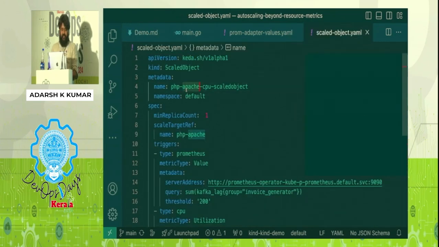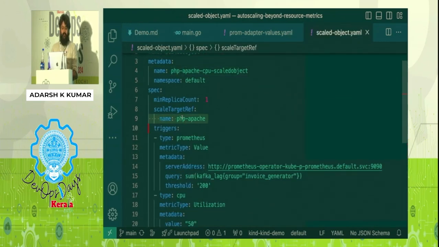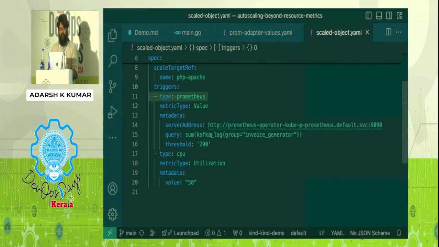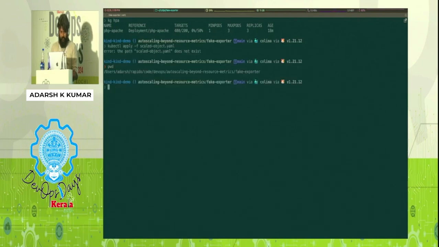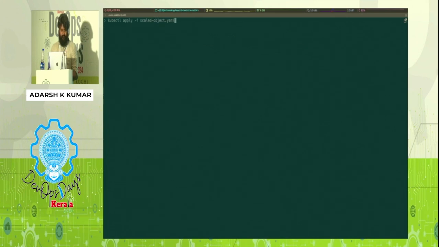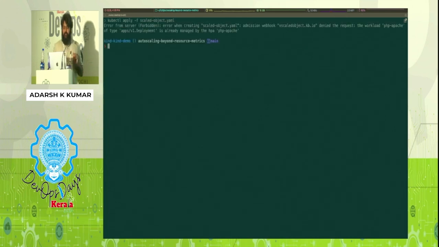Okay, this is again targeting the same PHP Apache deployment. And we are telling it, based on some Prometheus metrics, similar to what we had before, go ahead and autoscale. I'll quickly apply that. But that failed as well. It says denied, because that deployment is already managed by another HPA, which is the HPA we created in the previous example.